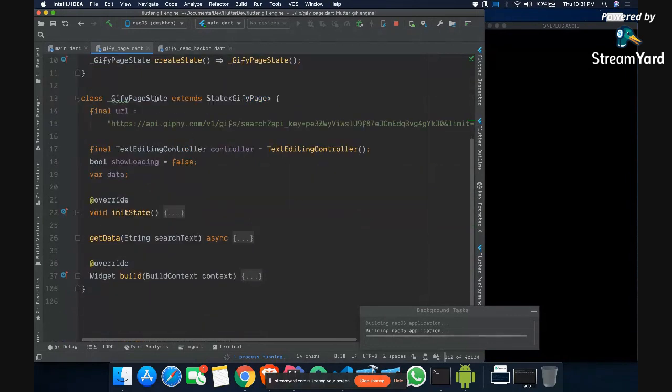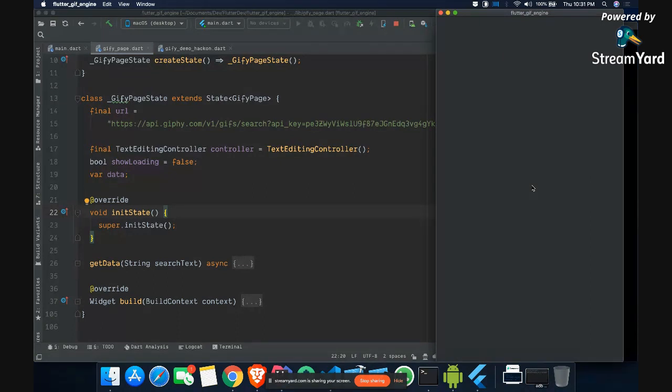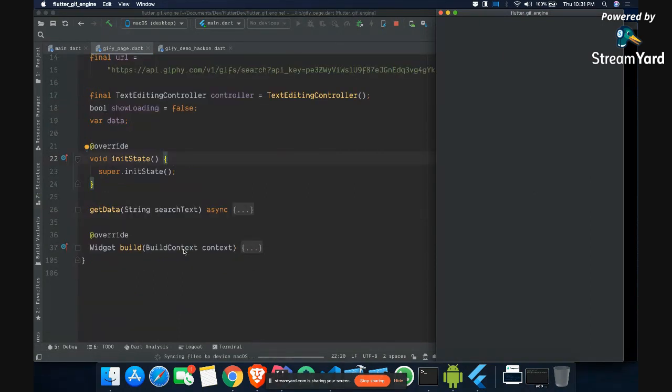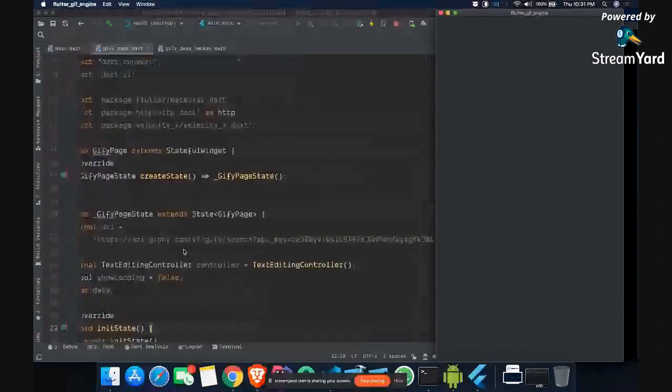And now in the state class you will see that it has this URL. So basically it is using some API from jiffy.com. And by the way, we got the application running now, so that's a good thing. It's running on time, we still have some time. So you can see what the application looks like.